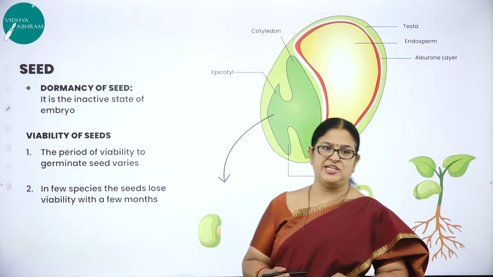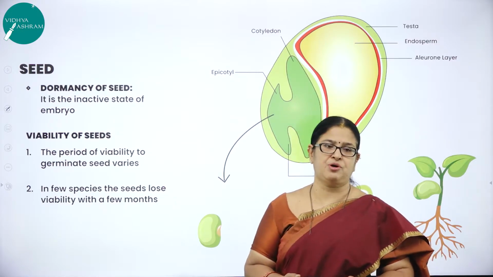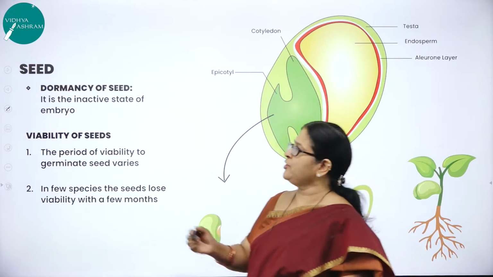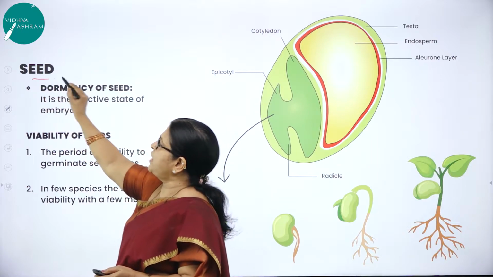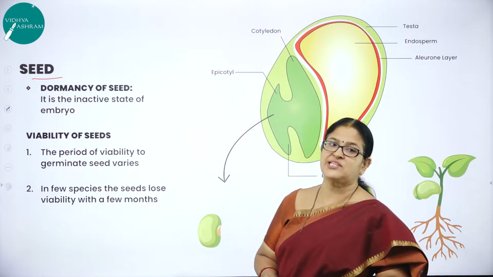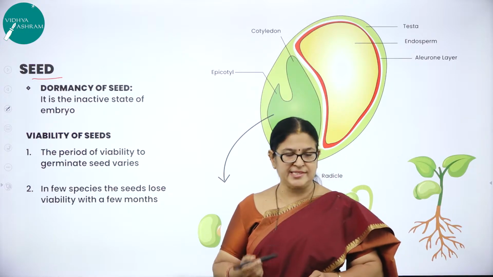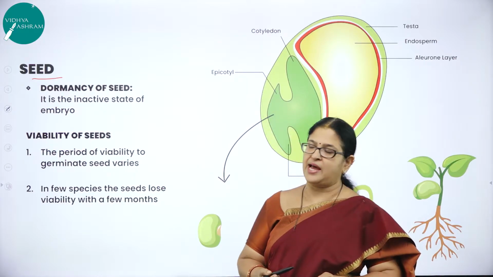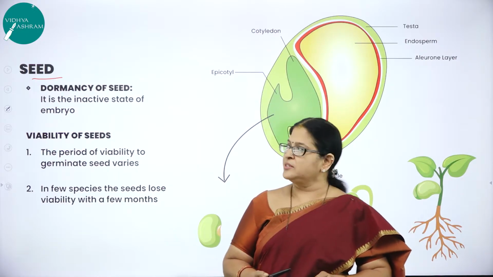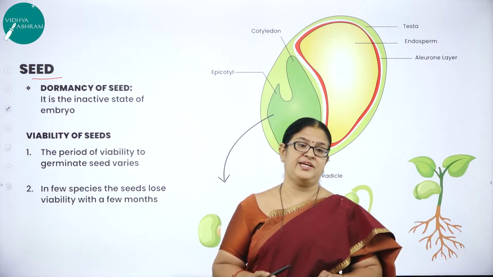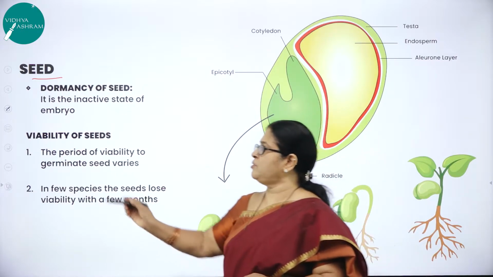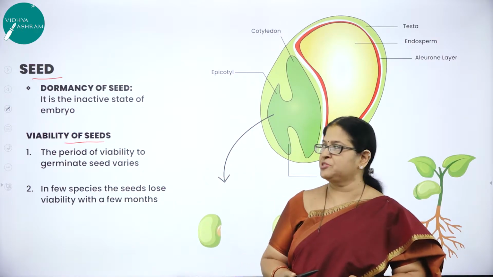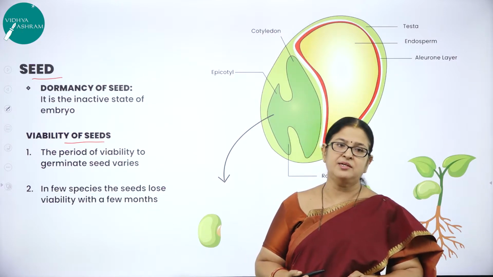In today's session 6 of this chapter called Sexual Reproduction in Flowering Plants, what are we going to study? We are going to study about a very important part of a plant called seed, right? So you will be studying about the seed, then the two types of seeds, namely the endospermic seed and the non-endospermic seed. Then the advantages of seed in angiosperms, then the viability of seeds, then the fruits, types of fruits, namely the fleshy fruit and the dry fruits.